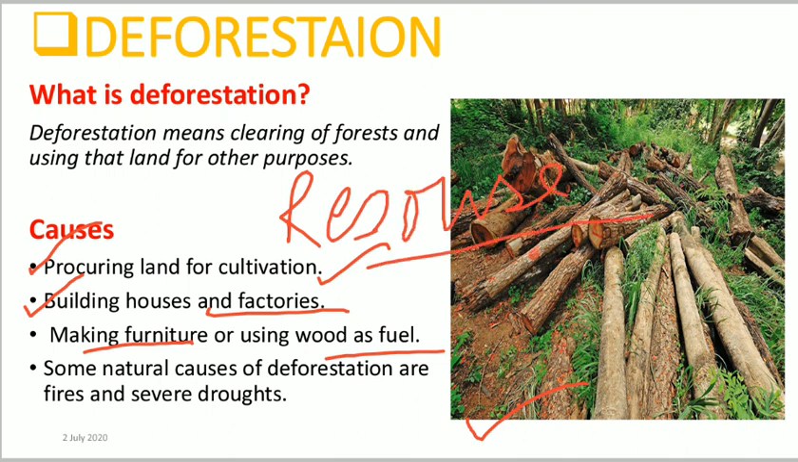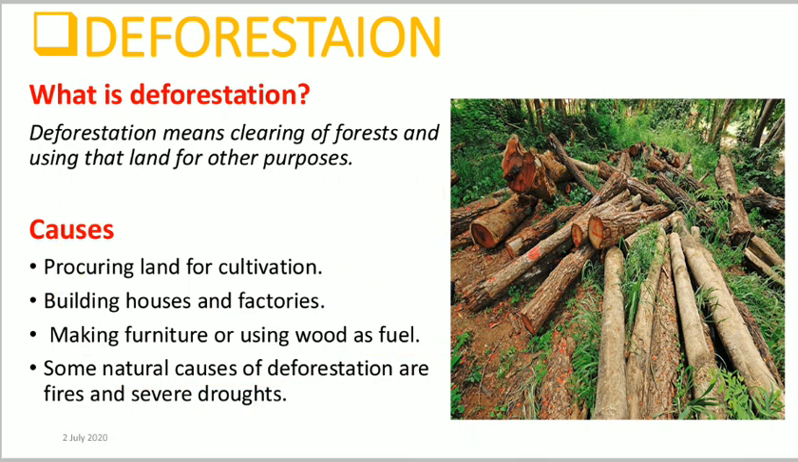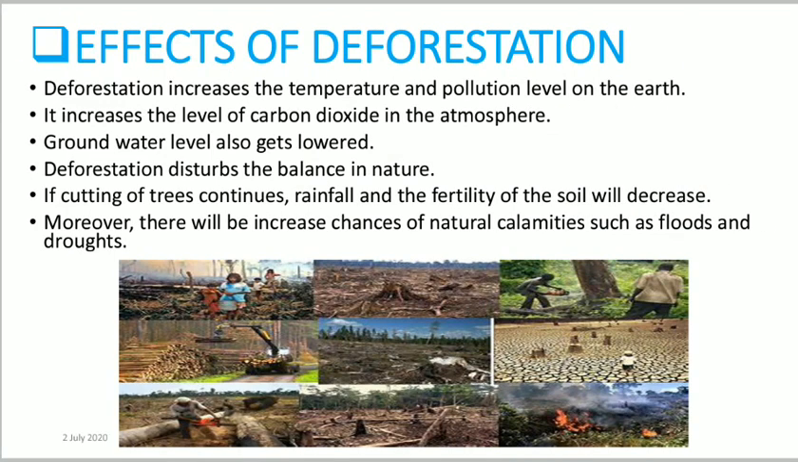I hope that you have already read about resources in class 7. Deforestation is also caused by some natural causes, such as fires as well as severe droughts. Now, what are the effects of deforestation? That means, after deforestation, what has happened? What are the consequences of deforestation?